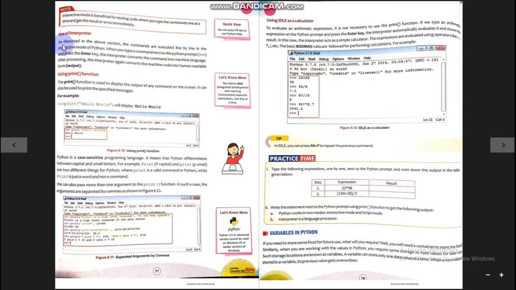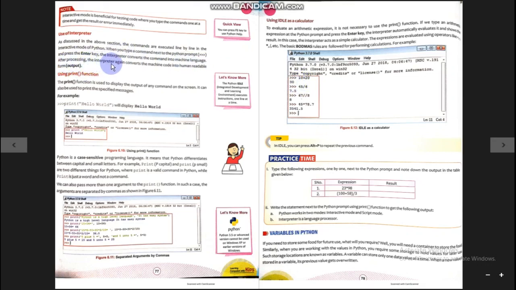Use of the interpreter. As discussed in the above section, the commands are executed line by line in the interactive mode of Python. When you type a command next to the Python prompt and press the enter key, the interpreter converts the command into machine language. Yes, when you give any command in front of the Python prompt, that command or question is converted into machine language and then given to the processor. The processor's ALU part solves that particular question and then again converts the result into high-level language and returns it onto the monitor.